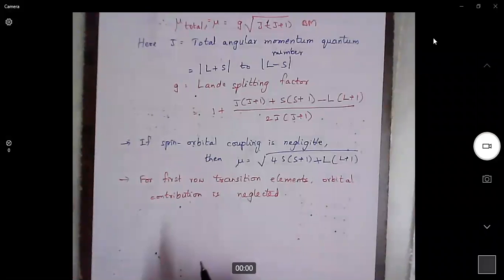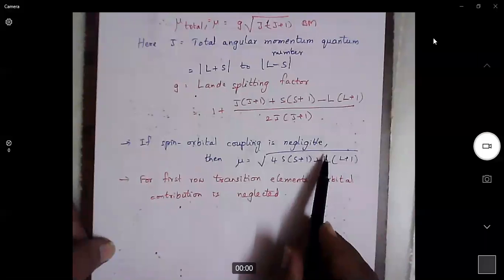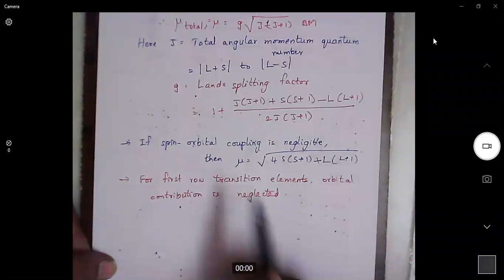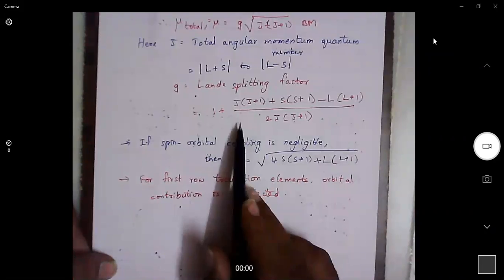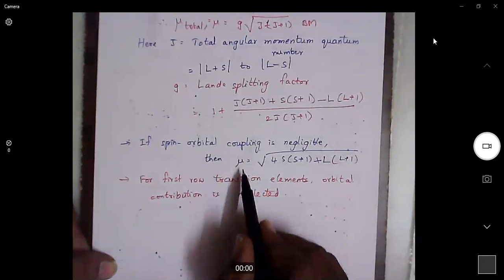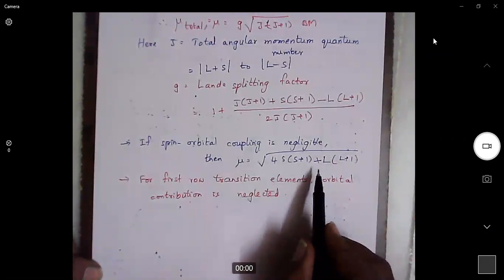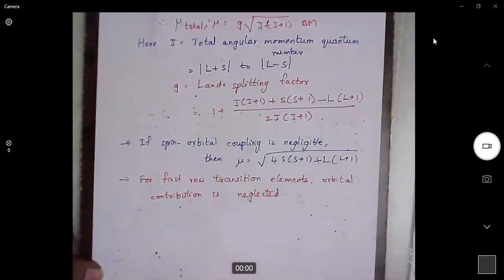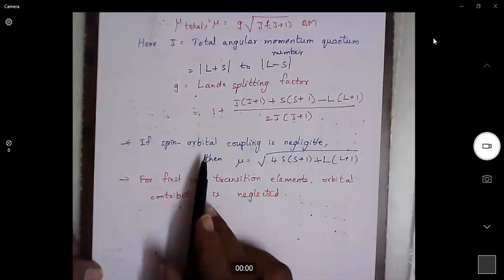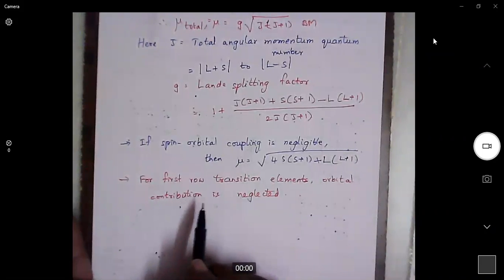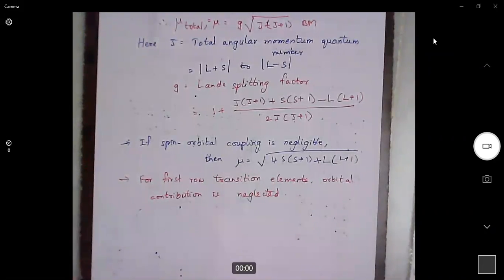If spin orbital coupling is negligible, then we can ignore the J term. Then the resultant magnetic moment is √(4S(S+1) + L(L+1)). If we completely neglect the orbital contribution, for example in 3d elements where the orbital contribution is very, very small, we can ignore the orbital contribution also.